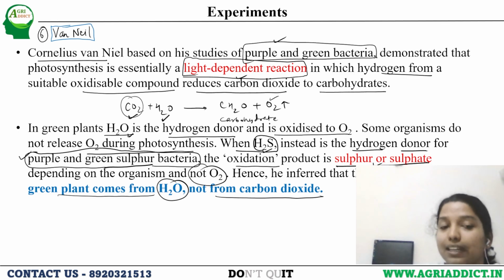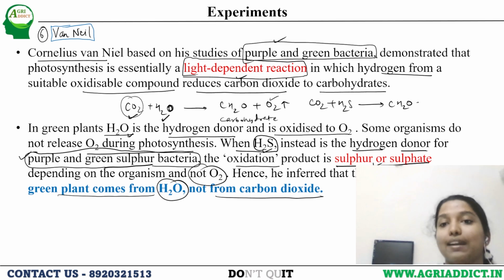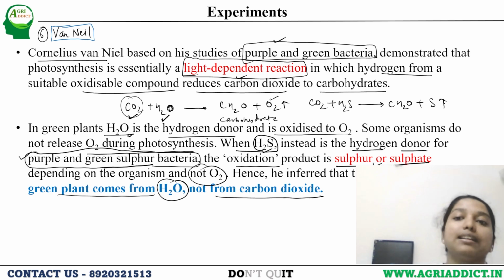So, by this study, we got to know that H2O is releasing oxygen. For example, in green sulfur bacteria, we are giving H2S instead of H2O. So this carbohydrate is getting formed, but here some sulfur compounds are getting released. If oxygen were coming from CO2, then here also O2 should be released.